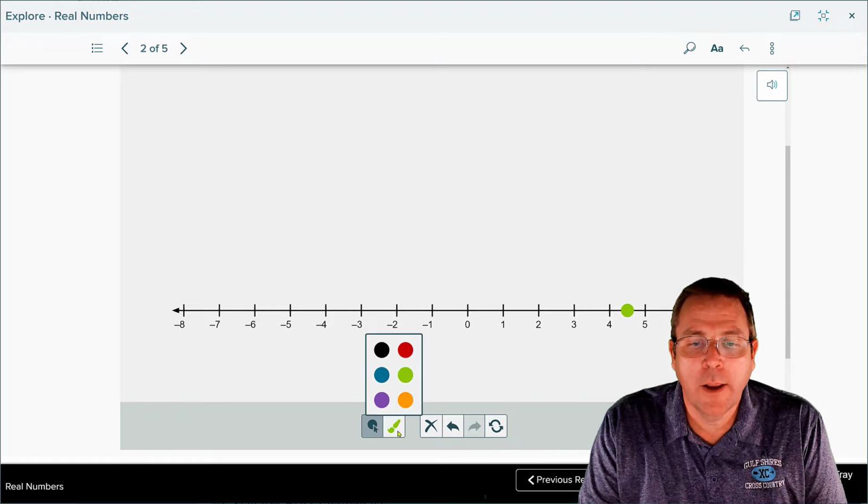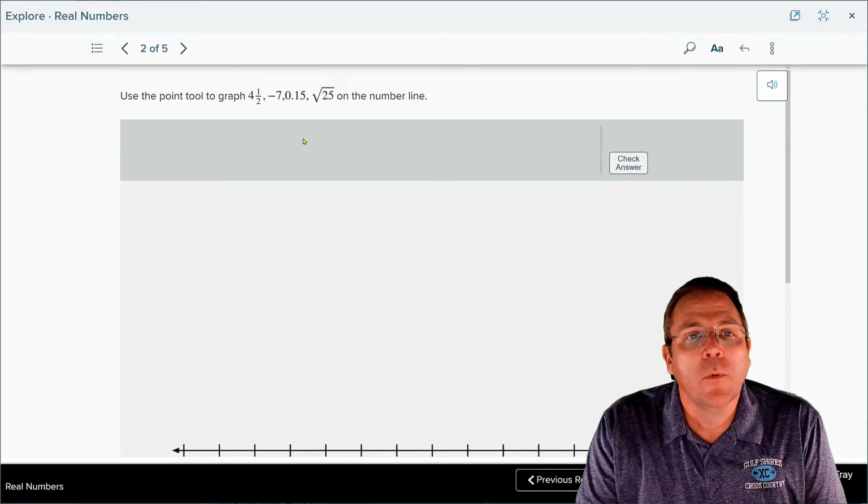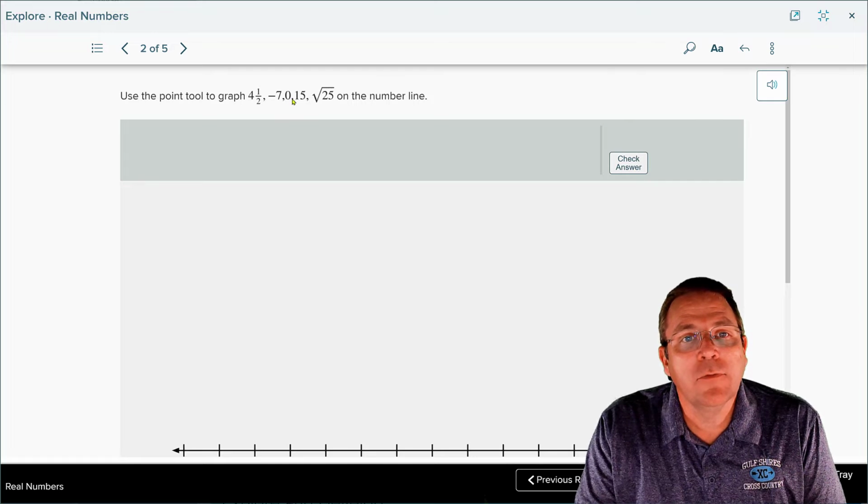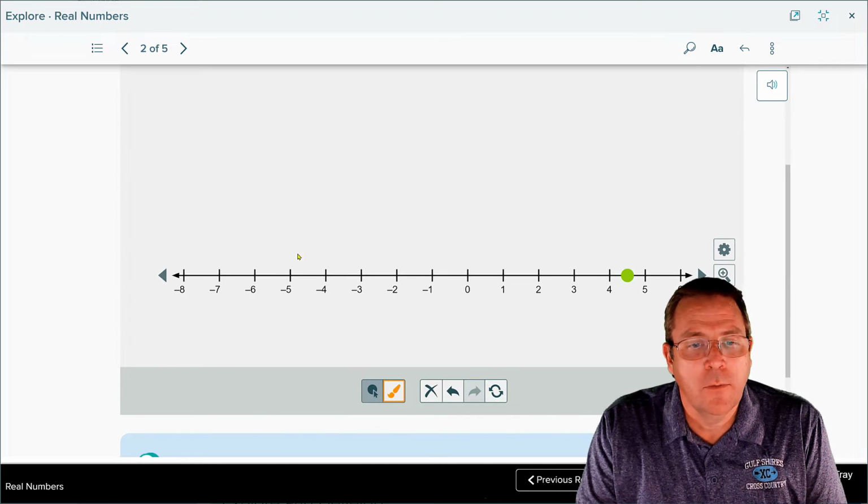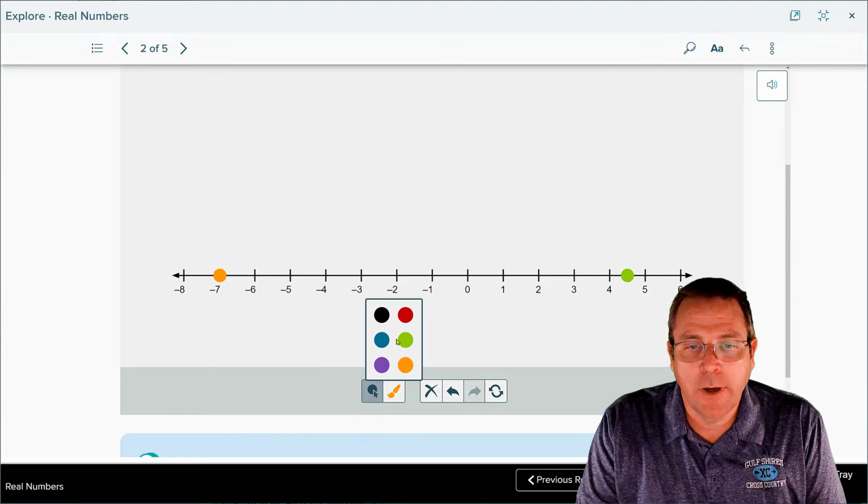That'll be 4 1/2. Let's pick a new color here. We're going to do -7, which is going to be right about there, and pick a new color.